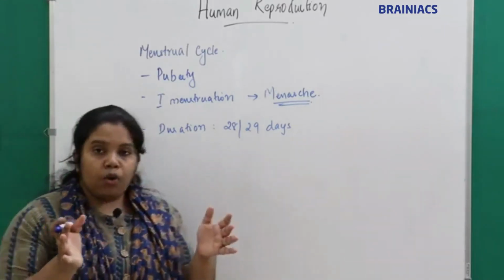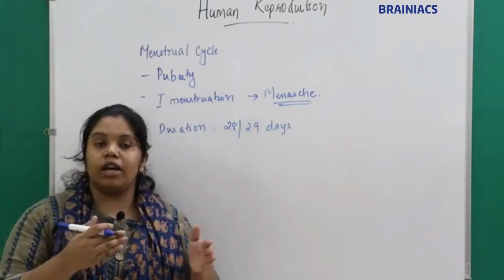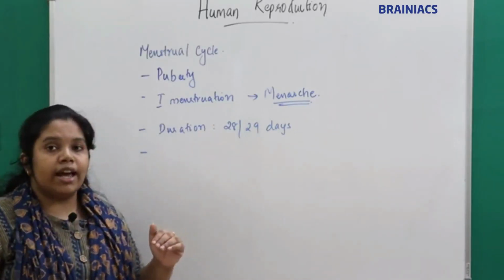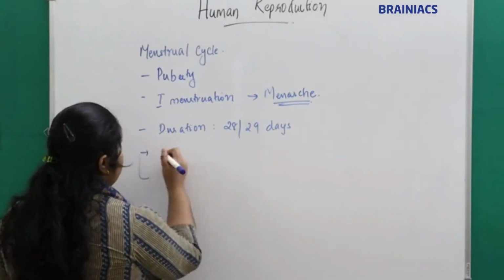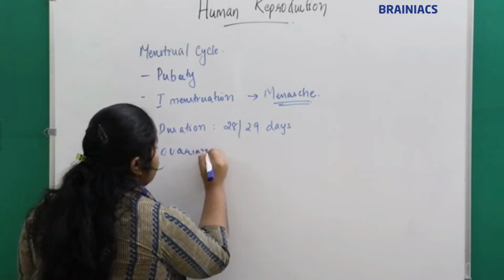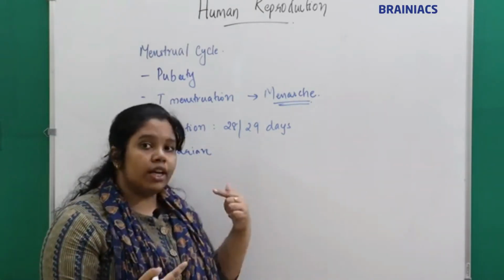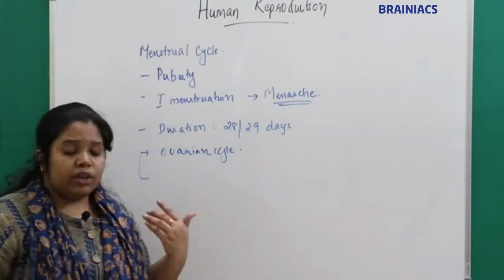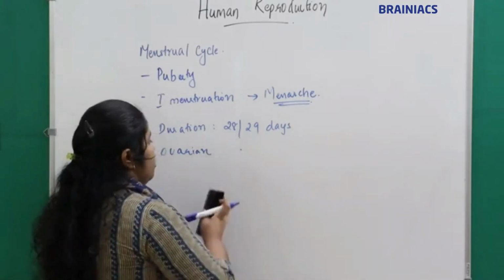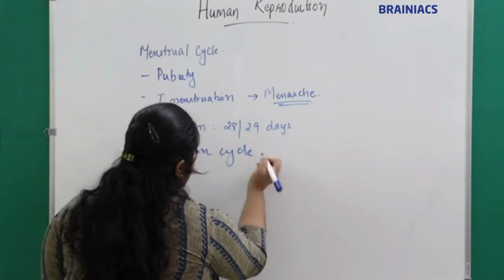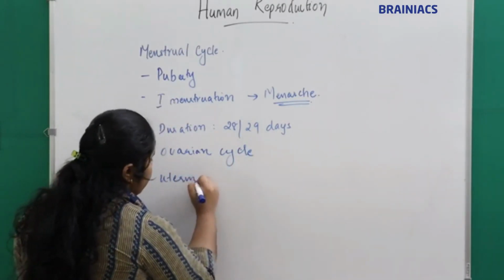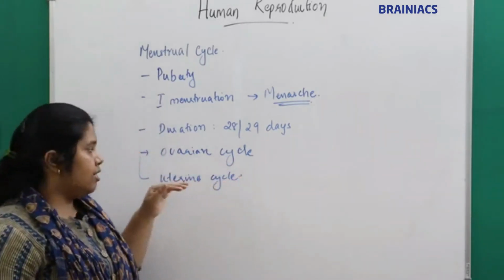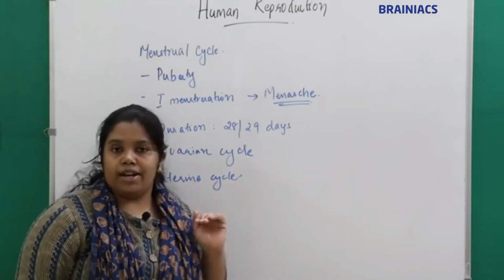So according to the changes occurring in the uterus and ovary, we divide the menstrual cycle into the ovarian cycle and the uterine cycle. What is meant by the ovarian cycle? These are the cyclical changes occurring in the ovary. And the changes occurring in the uterus are called the uterine cycle. So the changes in the ovary are called the ovarian cycle, and the changes in the uterus are called the uterine cycle.